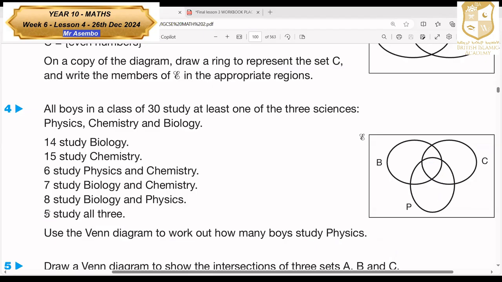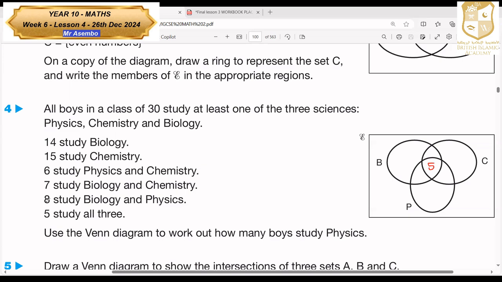Now, let's start at the end here. 5 people study all the three subjects, which means that 5 has to be presented here in the middle. They study all the 3 sciences, so it'll be 5 here.